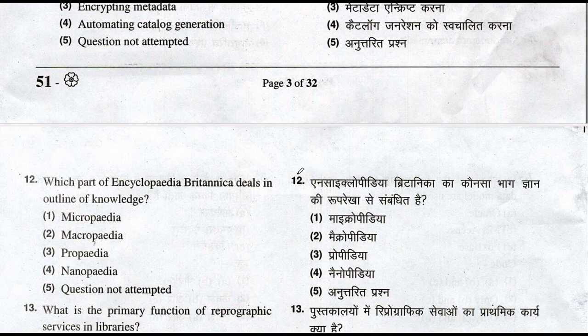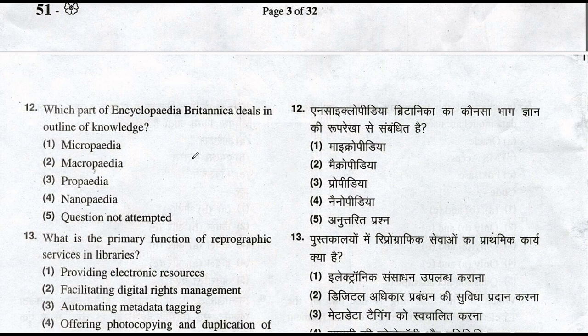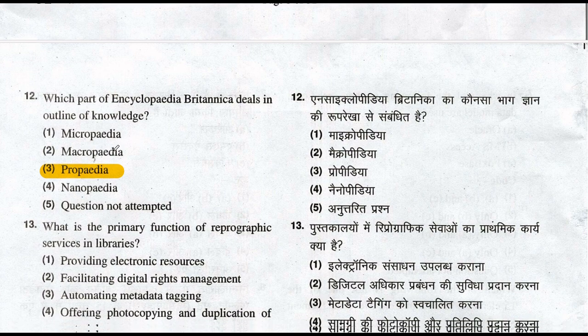So let's move to the question number 12. Which part of Encyclopedia Britannica deals in outlines of knowledge? So Propaedia is the right answer. Propaedia part of Encyclopedia Britannica deals in outline of knowledge.